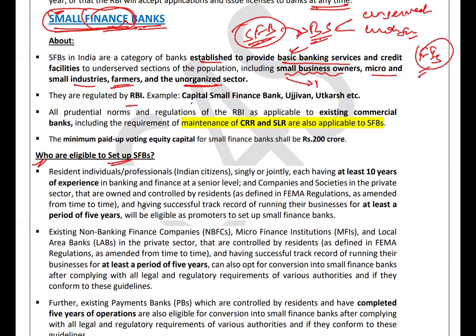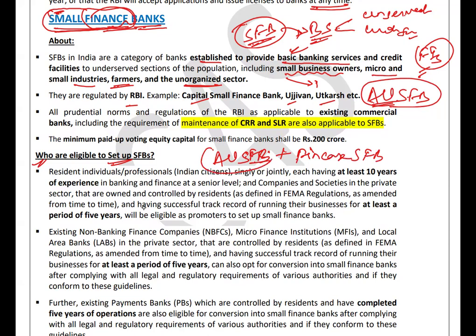Some examples are Capital Small Finance Bank, Ujjivan, Utkarsh, and AU Small Finance Bank. You might have seen in the news recently that AU Small Finance Bank got the RBI nod to merge with Fincare Small Finance Bank. This merger will be effective from 1st April 2024, that is from tomorrow only.